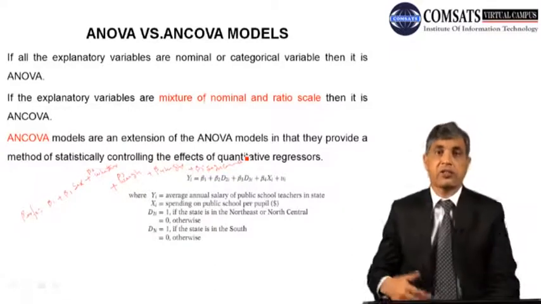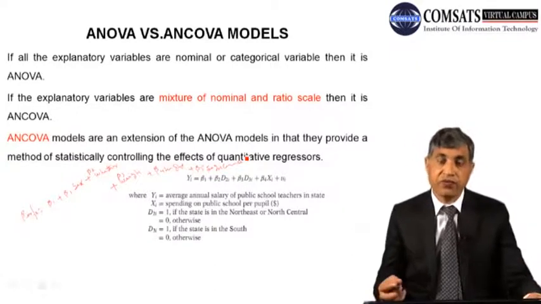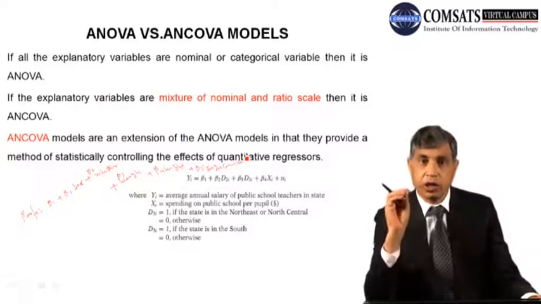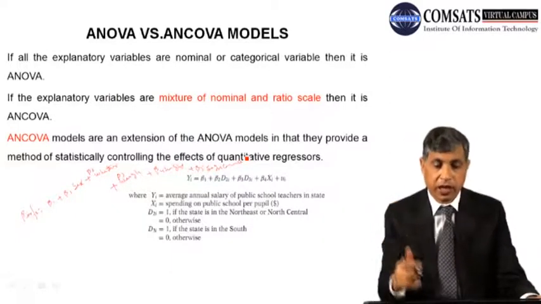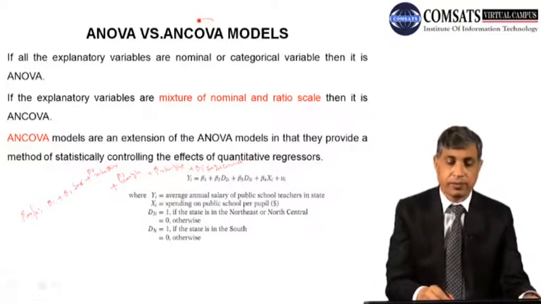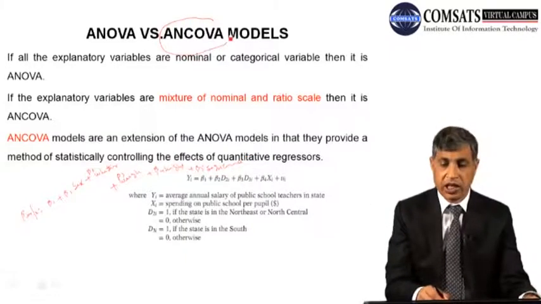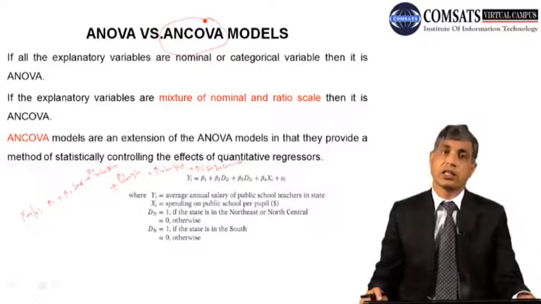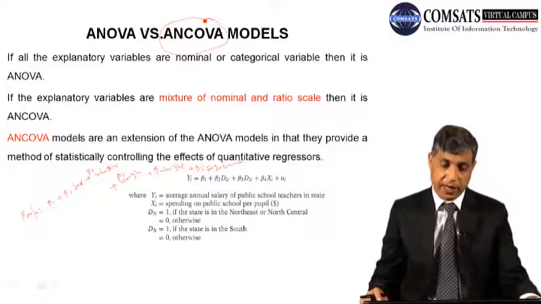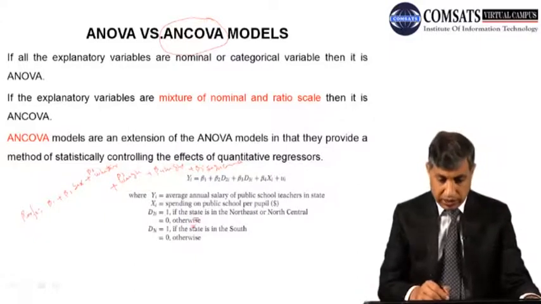So what does this mean? What I am going to say is that if your independent variables include qualitative as well as quantitative variables, your model becomes ANCOVA rather than ANOVA. It becomes analysis of covariance. This becomes the ANCOVA model. Look at this model.